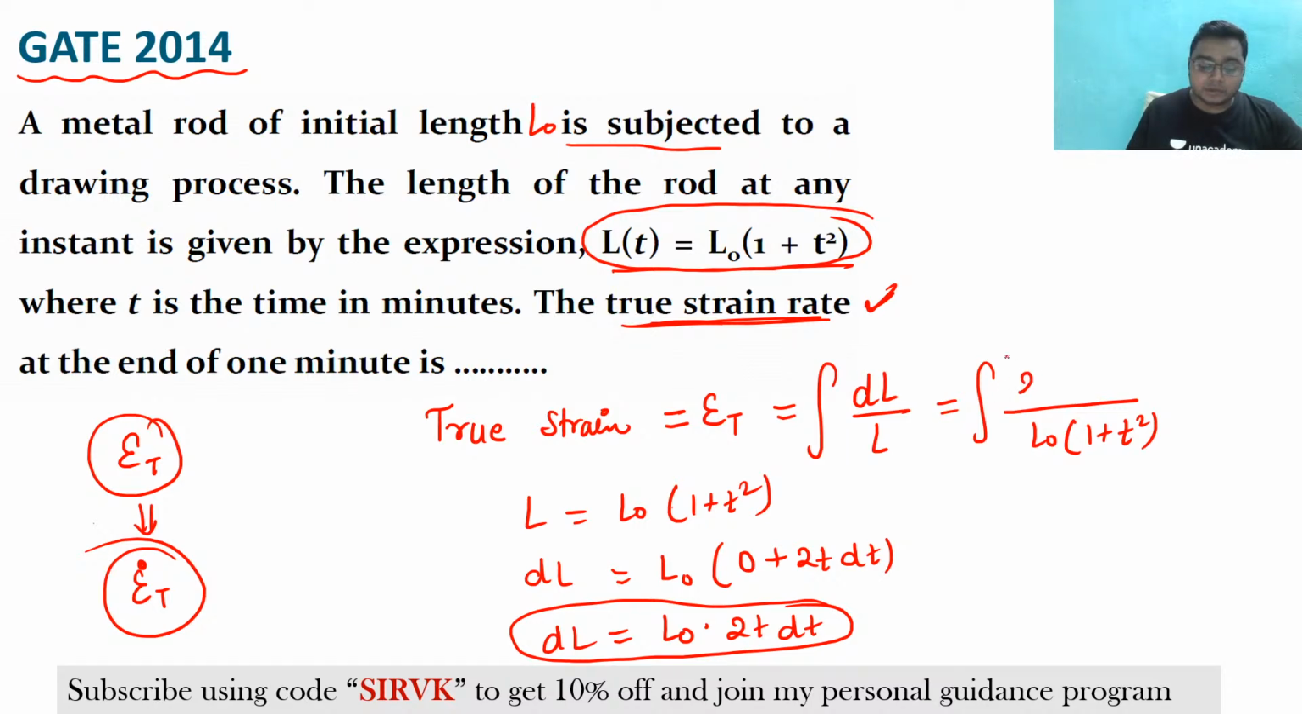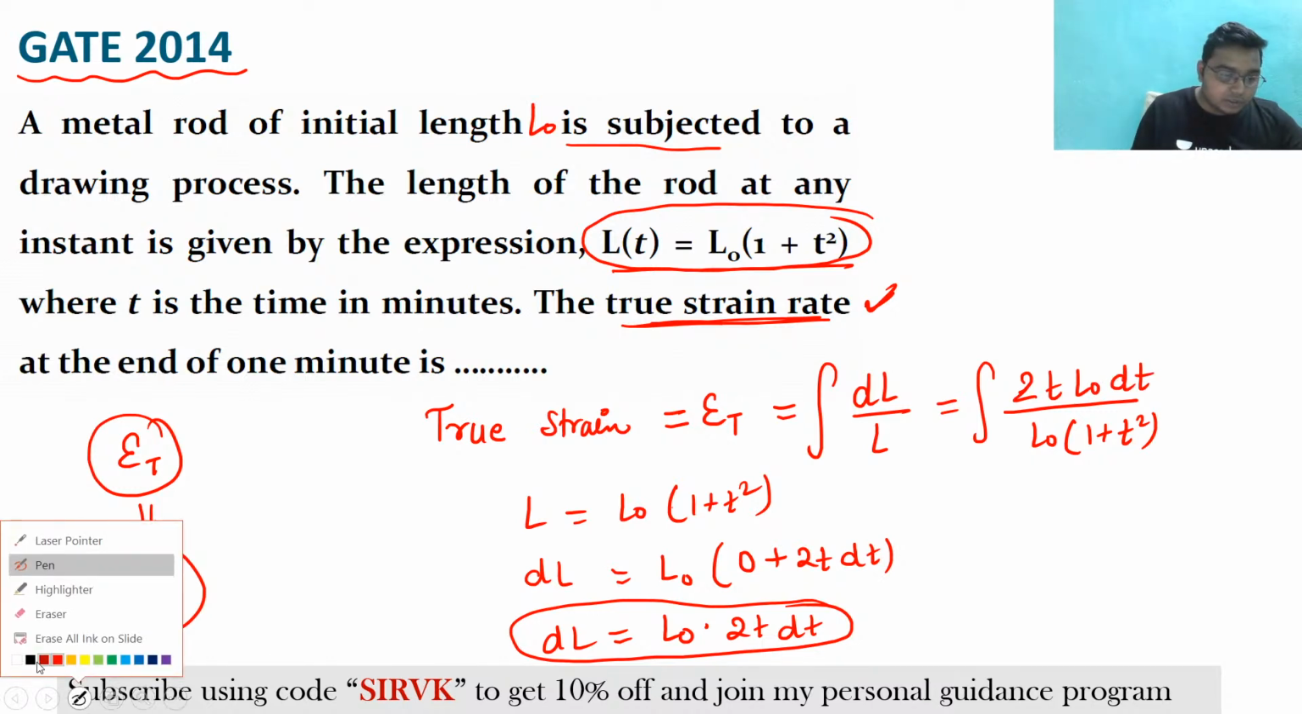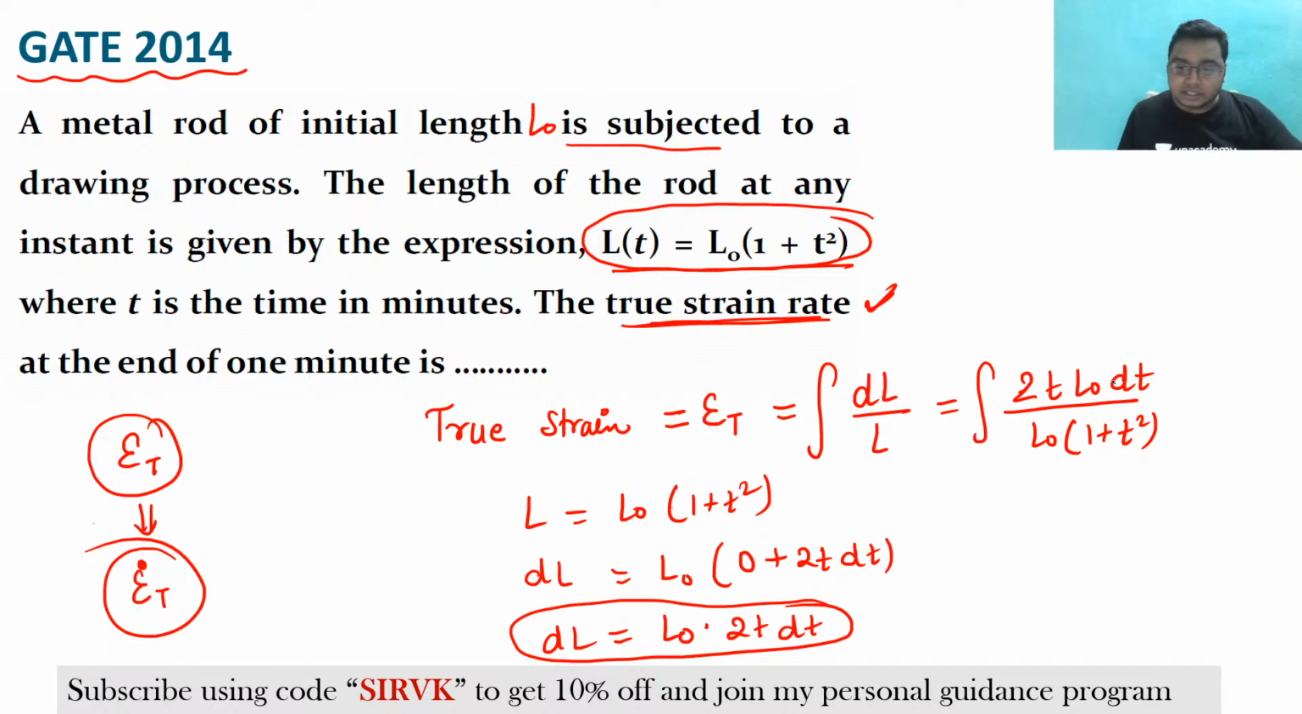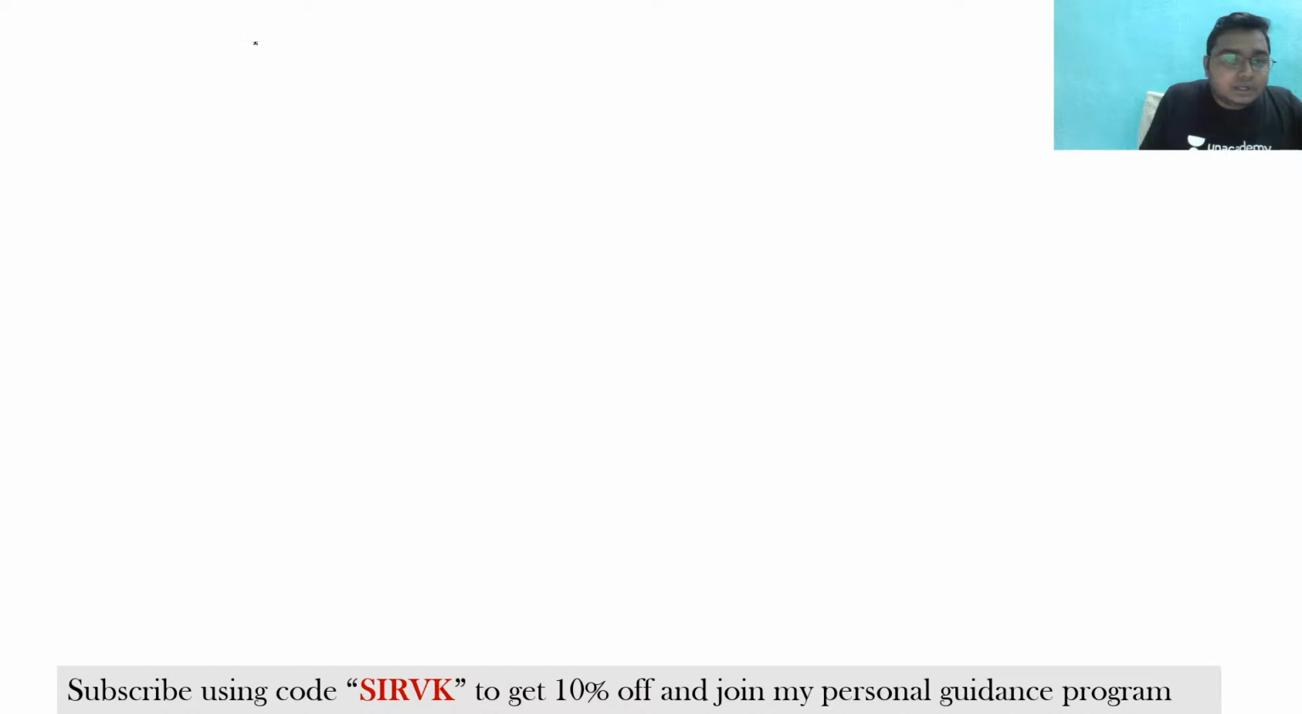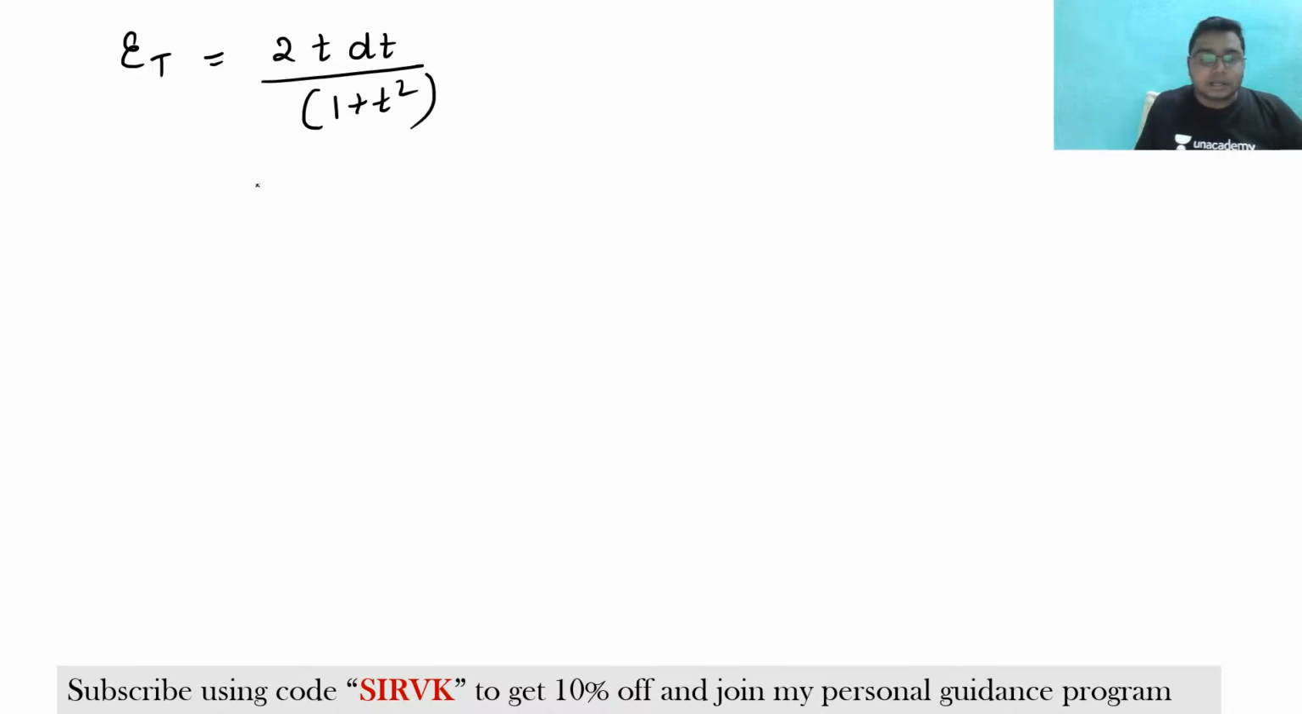This will be 2T L0 into dt. These are the basic differentiation things. So L0 and L0 will get cancelled out. So epsilon T, that is the true strain, is coming to be the integral of 2T dt by (1 plus T square), from 0 to T. Clear? So basically this is the true strain, है ना? यही तो true strain होता है.